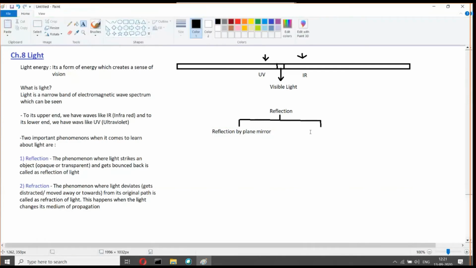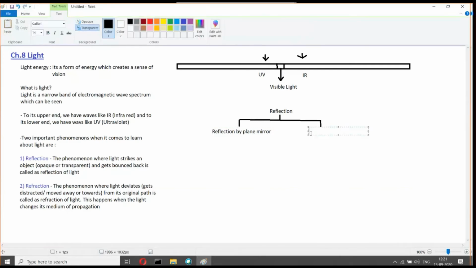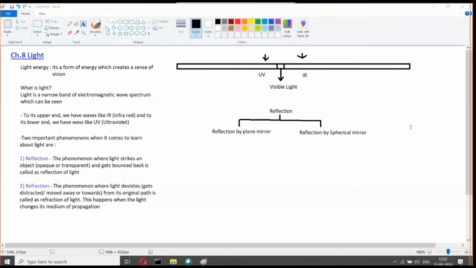And there is again reflection by spherical mirror. Can someone tell me the difference between plane mirror and spherical mirror? The difference is very clear by simply reading the name. Let us take examples of these together. Plane mirrors are exactly straight.